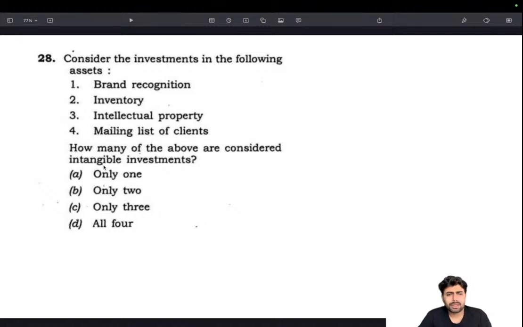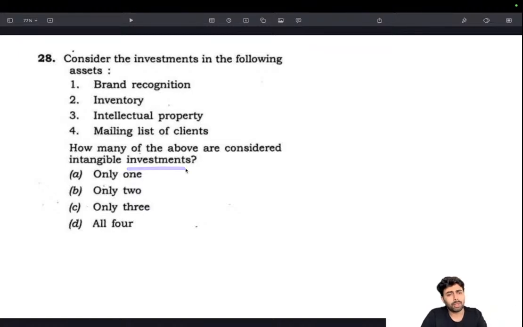It's basic. So intangible meaning something that we cannot touch or feel, basically virtual or ideas, things like that. Feelings, ideas, or those sort of things that we cannot actually see or touch, that's basically intangible. Tangible meaning things that we could see or touch, that's called tangible assets. So intangible assets and tangible assets, here they are asking intangible or tangible investments.